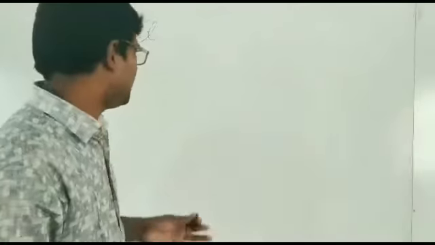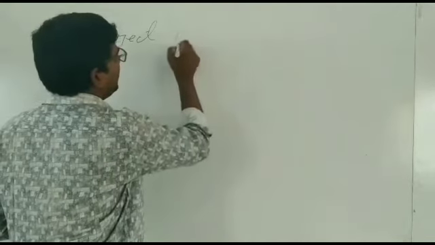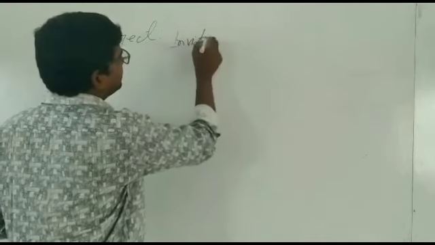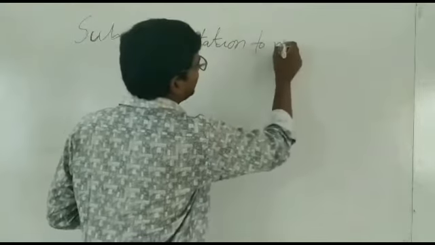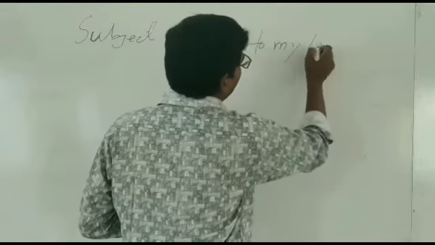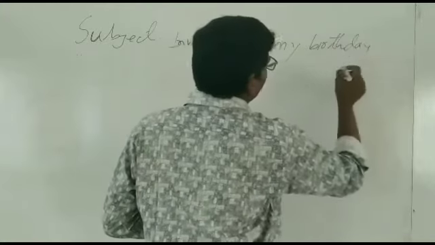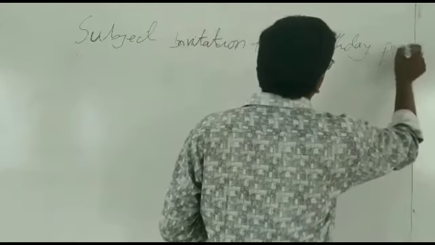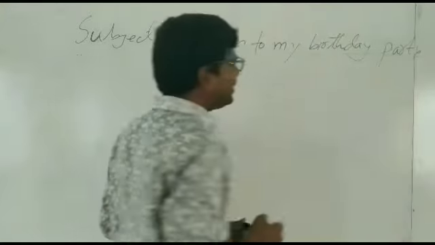Then I have to write the subject: Invitation to my birthday party.